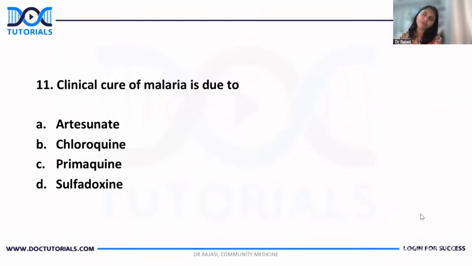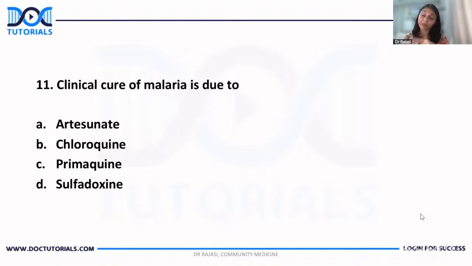Clinical cure of malaria is due to, I really don't know whether this was the exact question that came. Some said it was slightly different. Anyway, this is what the majority had recollected, so I'm going with this. We know that all these are actually given as treatment for malaria.